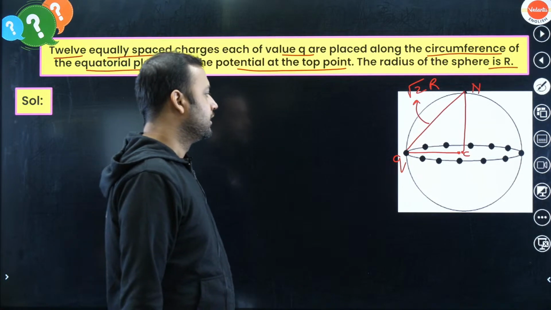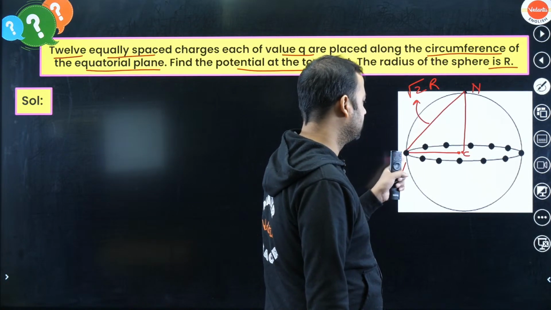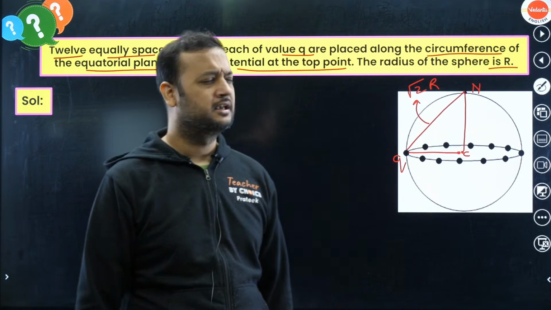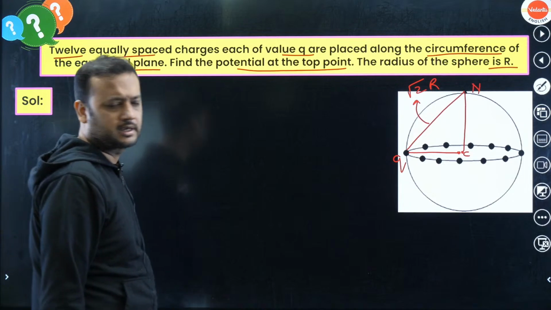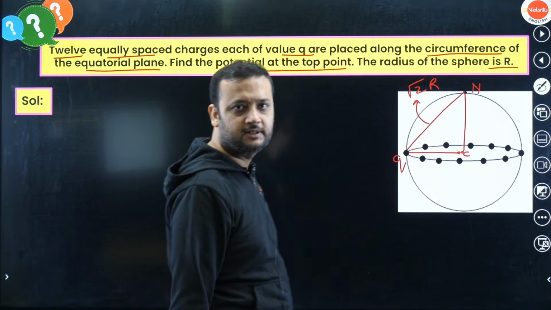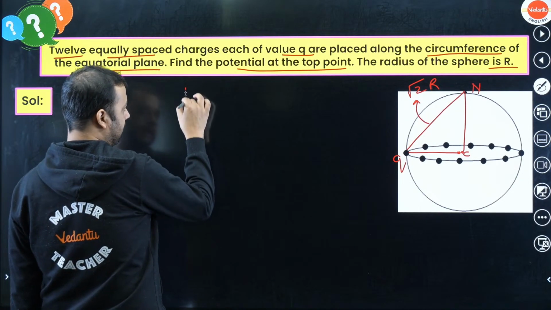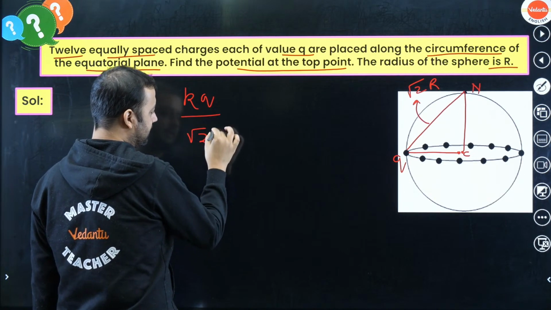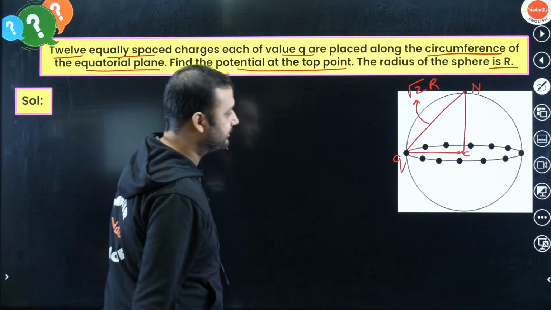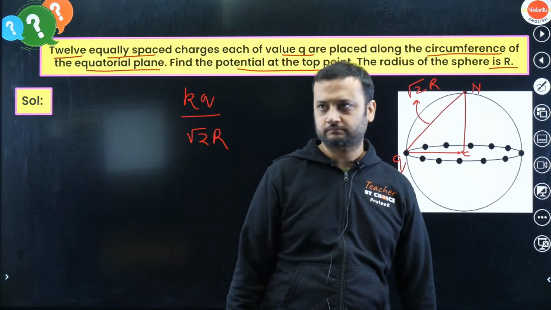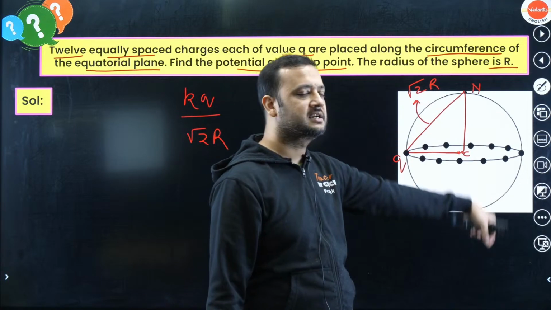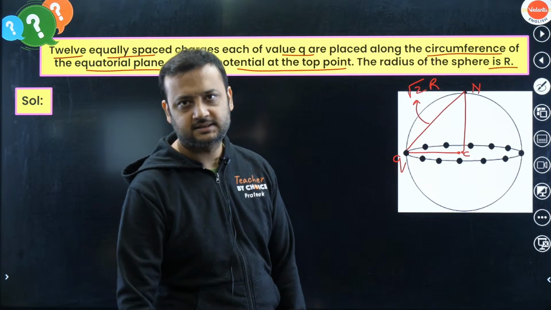Can you tell me the potential of this charge at the north pole? Very easy: kq by root 2 r. So k into q by root 2 r is the potential of this single charge at the north pole.